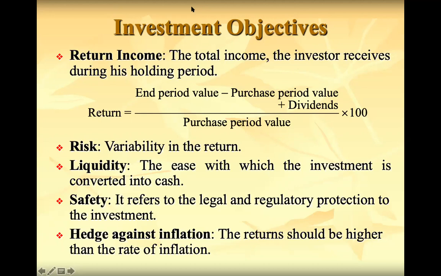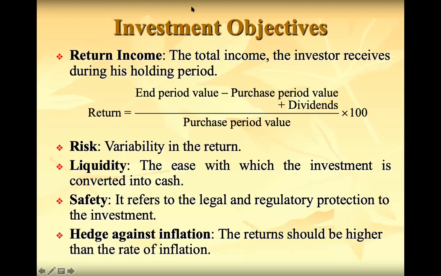That is why the formula for return is end period value minus purchase period value, to identify the capital receipts or capital appreciation, plus dividends or interest, that is regular return, divided by purchase period value, multiplied by 100 in order to express it in percentage. That is the return calculation. The main objective of investment is earning returns, and how much return we will earn. That is why the investor must be able to calculate the return out of his investment. That's the first objective of investment.